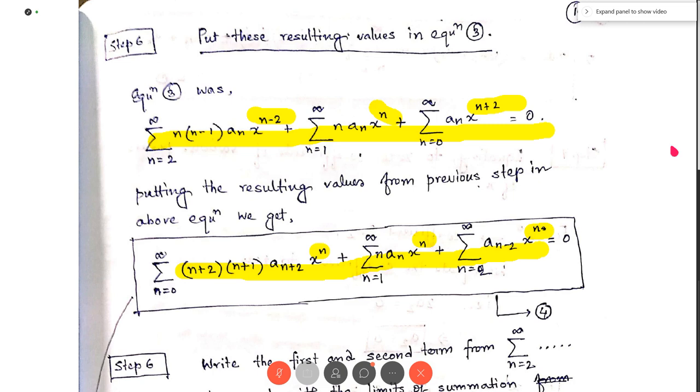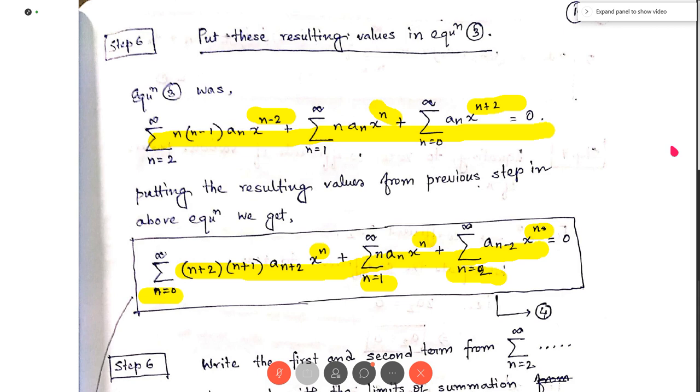In the first term, the summation starts from n equal to 0. In the second term, the summation starts from n equal to 1, and in the third term, the summation starts from n equal to 2. So here we have made the power of x the same in all three terms, but the summation in each term starts from a different point.